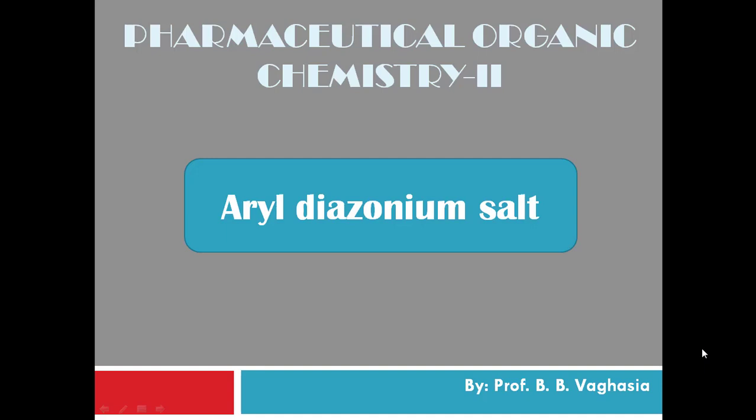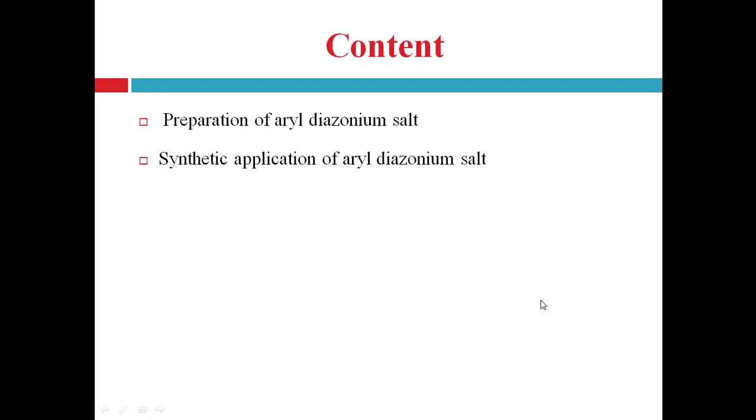Hello everyone. Today I am going to discuss aryl diazonium salt. This is a topic in your syllabus under the topic aromatic amines. Aryl diazonium salt can be prepared by using primary aromatic amine. In today's lecture I am going to discuss the preparation of aryl diazonium salt and the synthetic application of aryl diazonium salt.